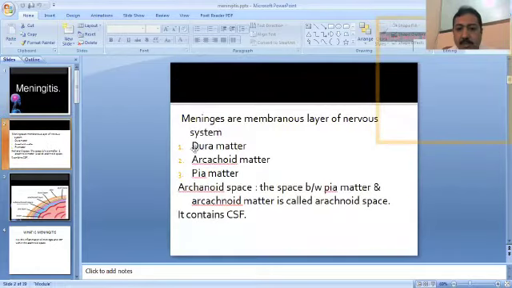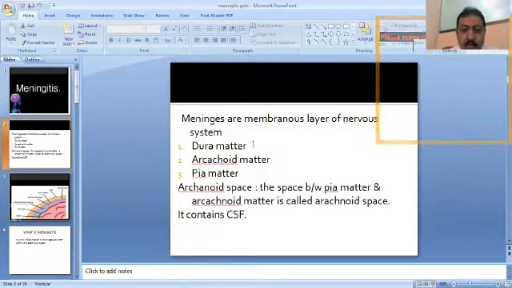Meninges are the membranes which are the layers of the nervous system. And the nervous system is composed of the spinal cord and brain. So the layers which line the brain and spinal cord are the meninges. So when inflammation occurs in those meninges, it is called meningitis.